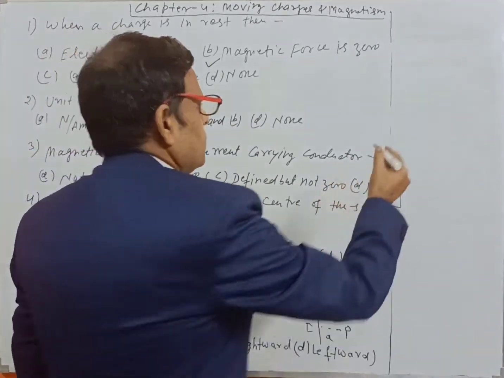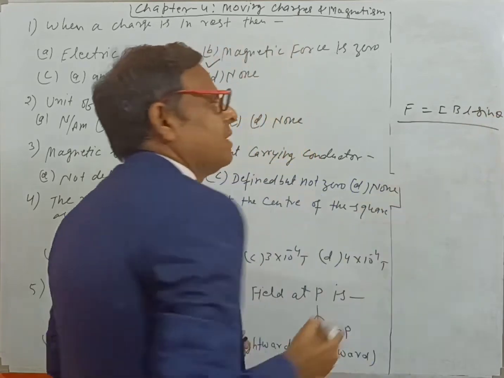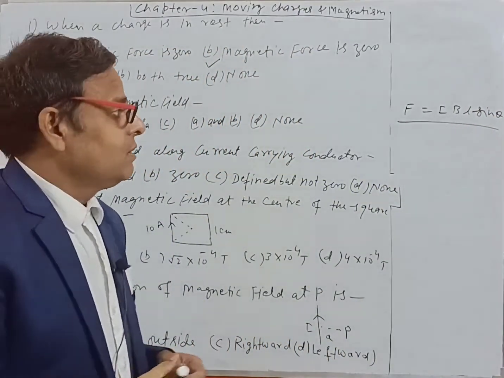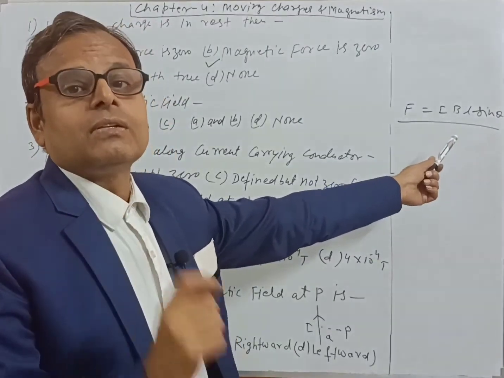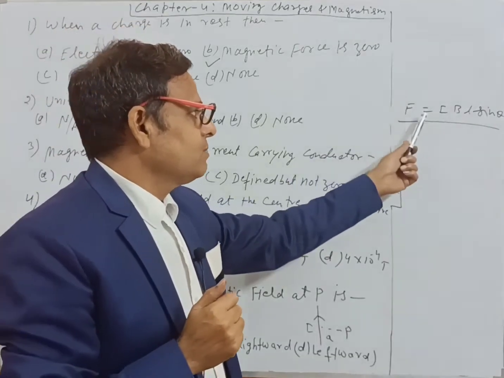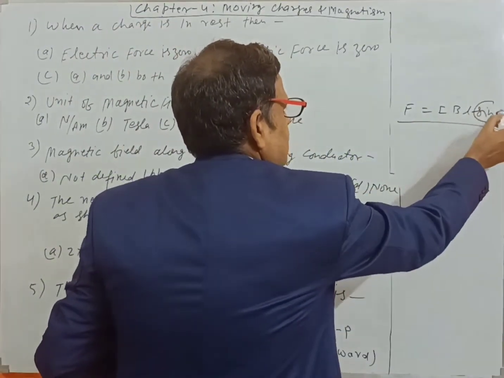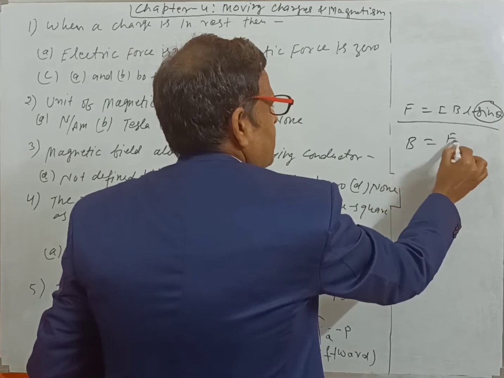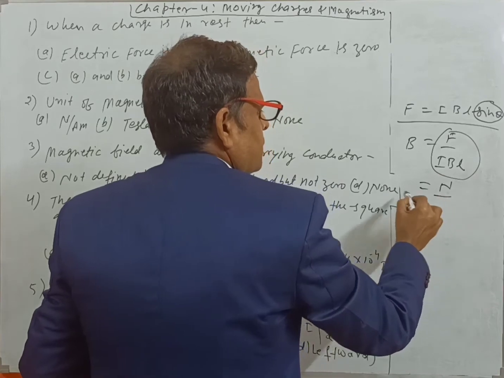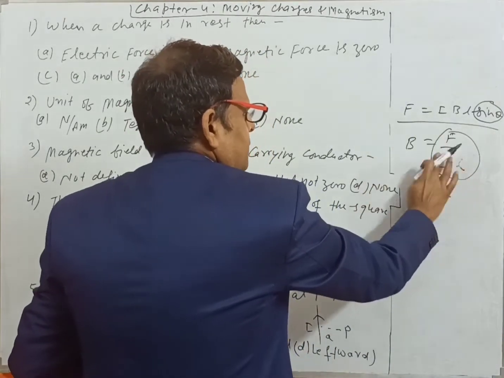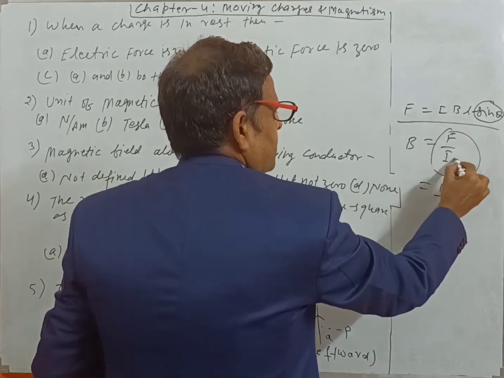You all know force F is equal to IBL sin theta, the force on a conductor of length L when it is kept in a magnetic field at angle theta. This is the force on a current carrying conductor. On the basis of this, you can find the unit of magnetic field here. Sin theta has no unit. That means B is equal to F by IL. F means Newton.